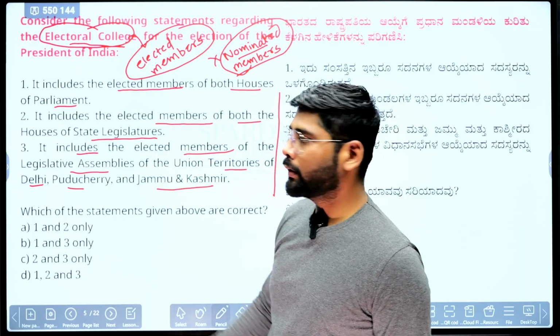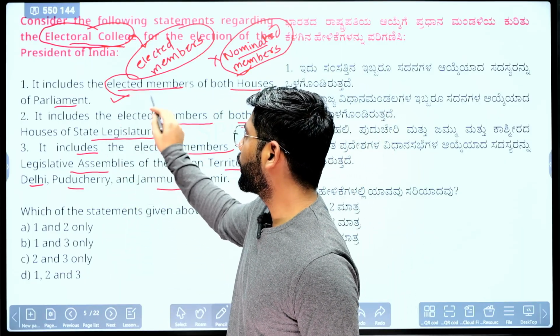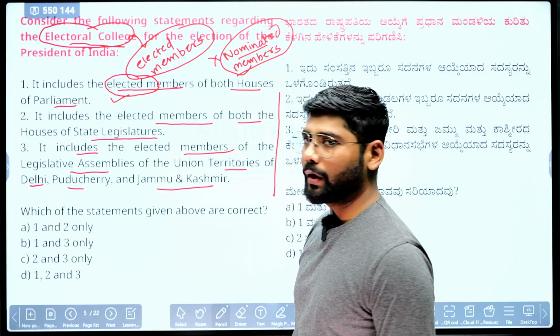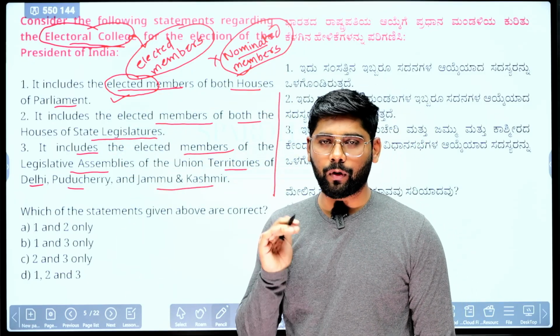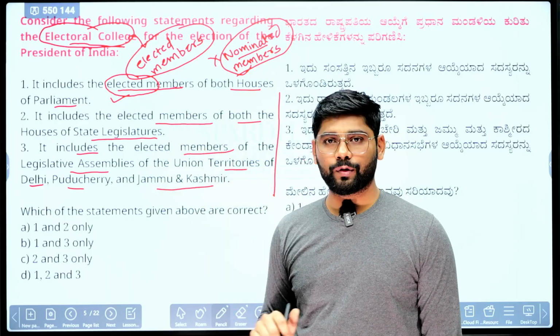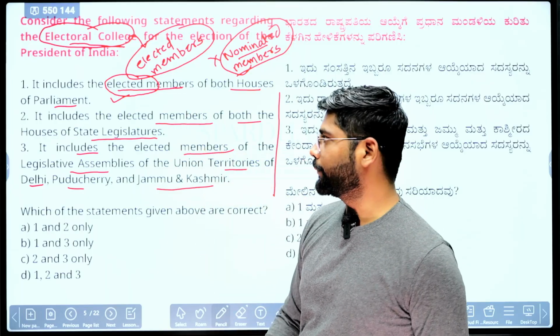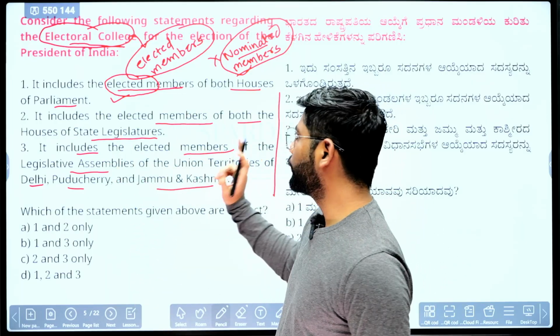So in this regard, the first statement is correct because it is talking about elected members of both houses of Parliament. Yes, only elected members. There are 12 nominated members. They don't form part of the electoral college for presidential election. Second, it includes elected members of both houses.